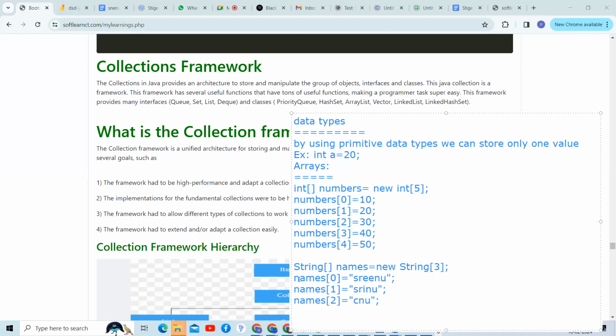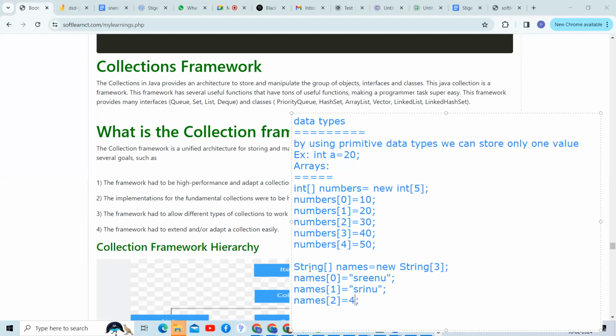But is it possible to store one more element as an integer number, guys? No, sir. Is it possible to store an integer number like this? No, because we already decided how many elements we need to store. That many elements it is going to store. I'm not able to store more than the given size of the array. We are storing only strings.